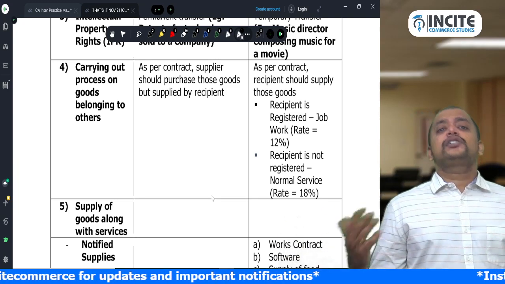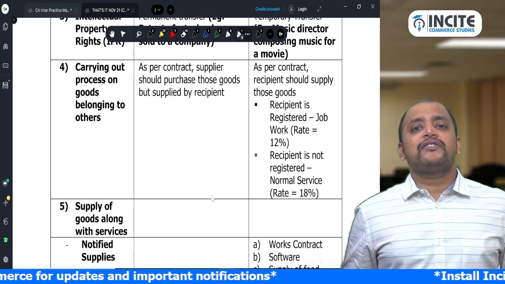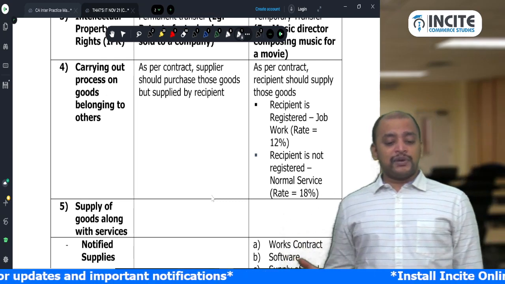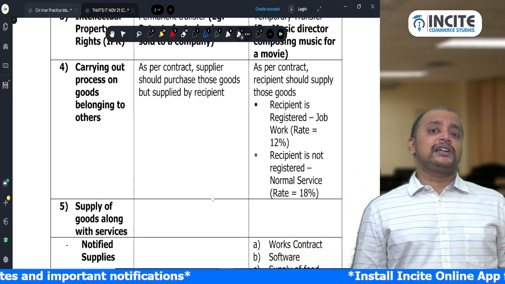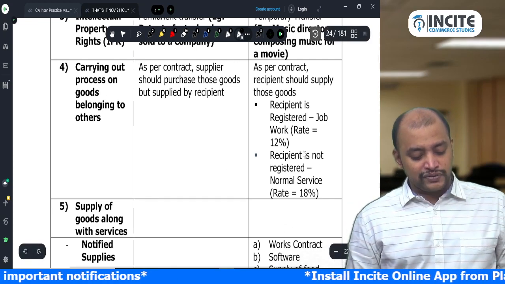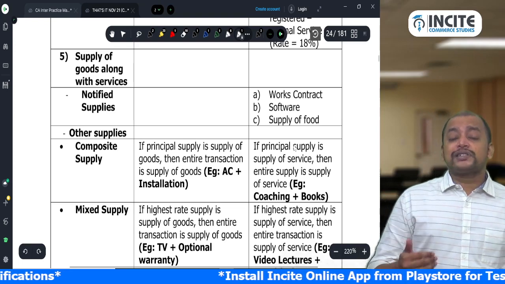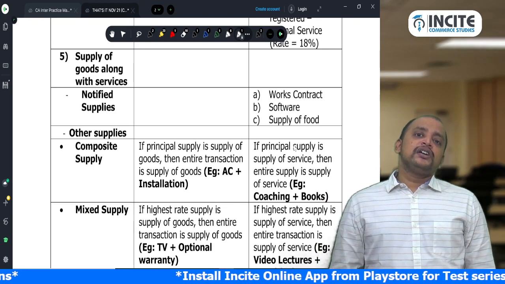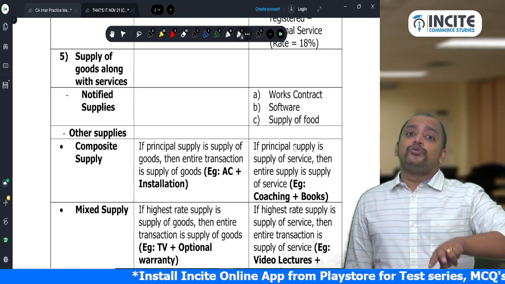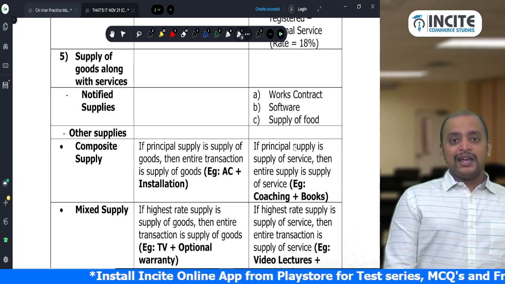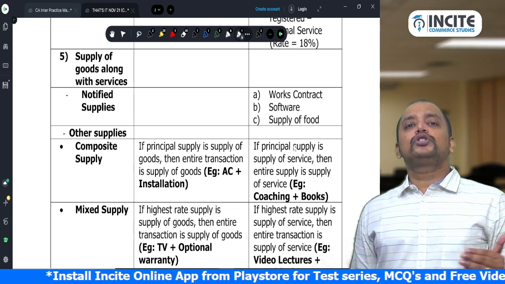So what is the difference? The rate of GST differs. If it is job work, we have one rate of GST. If it is some other service, we have a different rate of GST, that is the general rate of 18%. That's why it matters. Now, we are discussing supply of goods along with supply of services. In a transaction, there can be both goods and services.